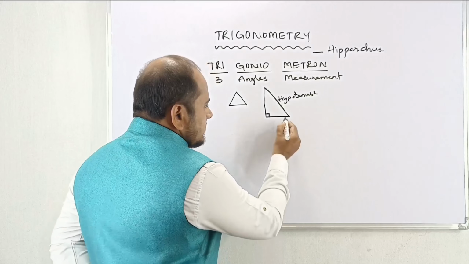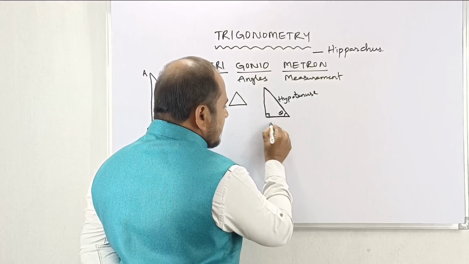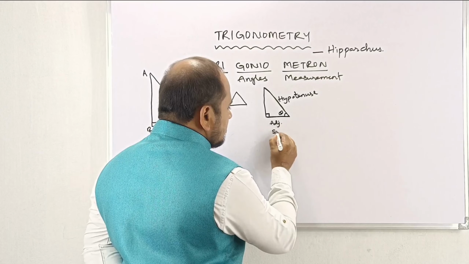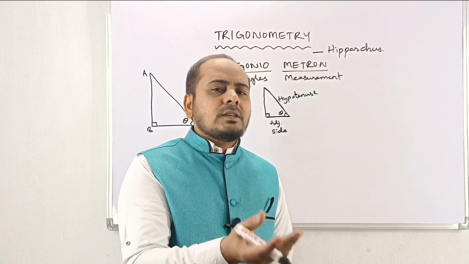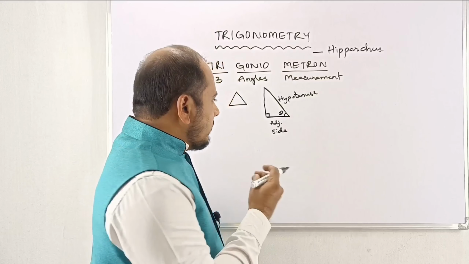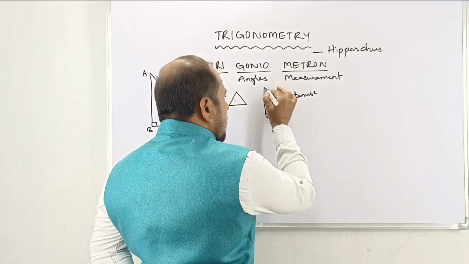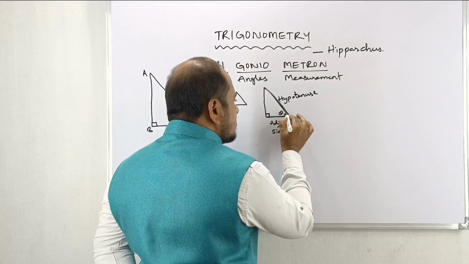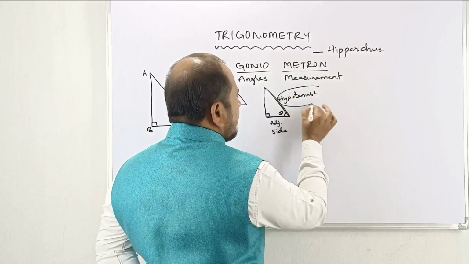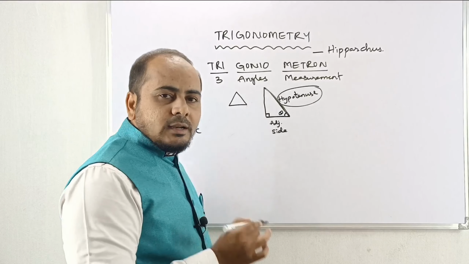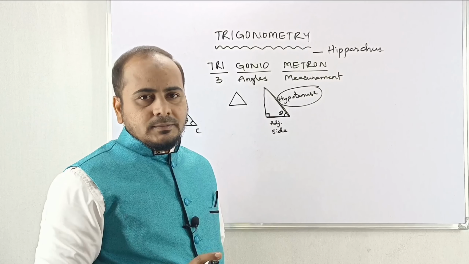And next, the side adjacent to theta is called the adjacent side. Adjacent is nothing but nearby. Obviously, this other side is also adjacent to theta, but the hypotenuse is already defined, so the remaining side is considered the adjacent side.